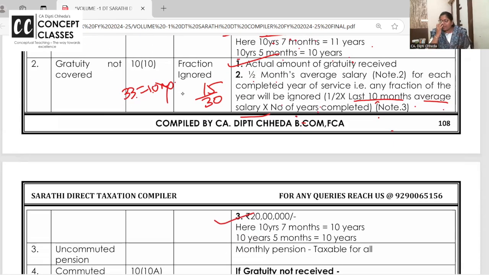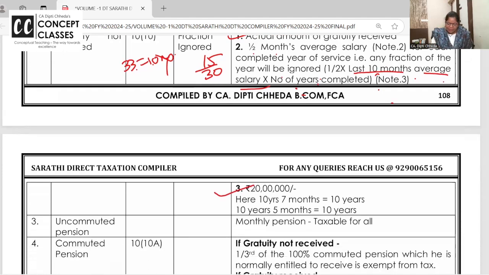One more thing is important: the 20 lakhs gratuity limit and all these limits are for the lifetime. This is a very important point while solving questions. Suppose earlier, for 8 years, I worked with A Limited and they paid me gratuity and I took an exemption of 2 lakhs.